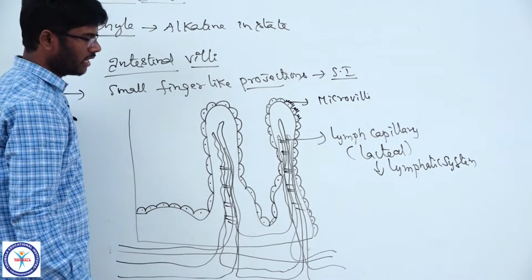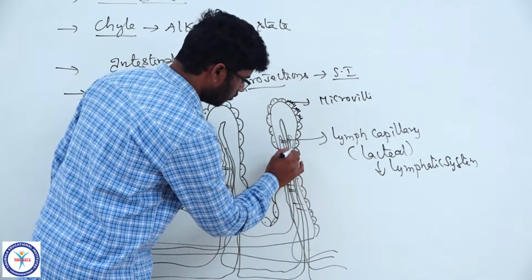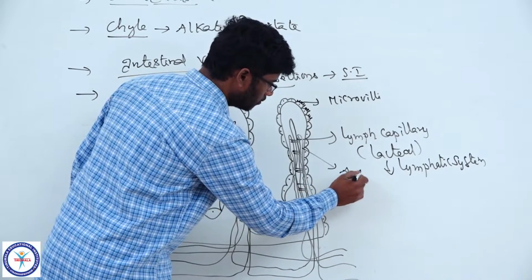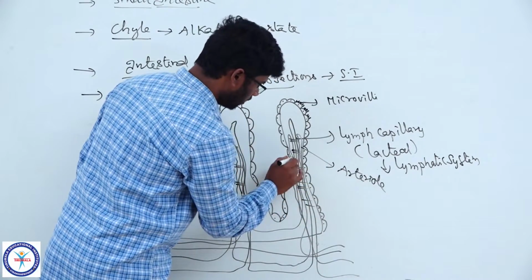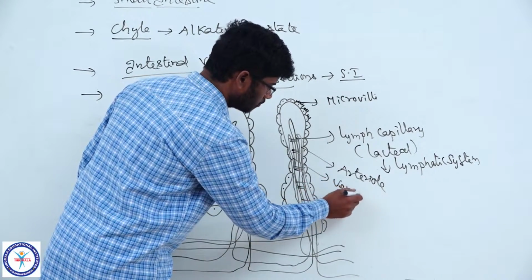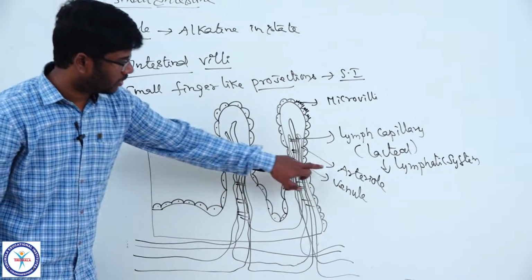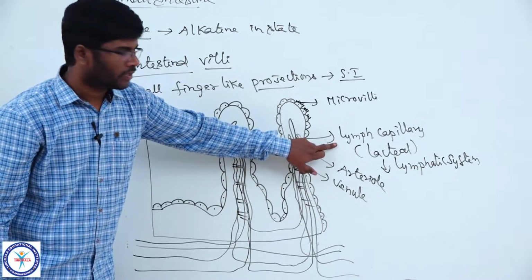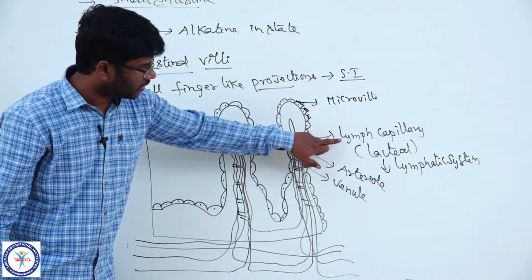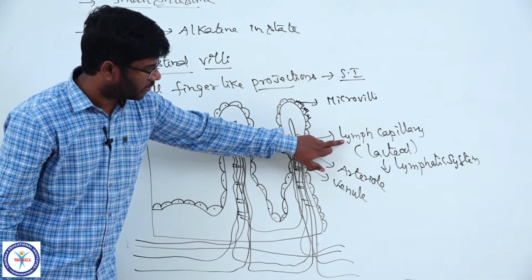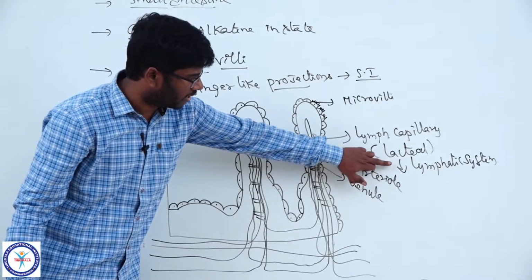The diagram is given in NCERT also. So this is an arteriole and this is a venule. The arteriole and venule also lie very close to the lymph capillary. So the villus has only a single large lymph capillary, named the lacteal, which is a part of the lymphatic system.